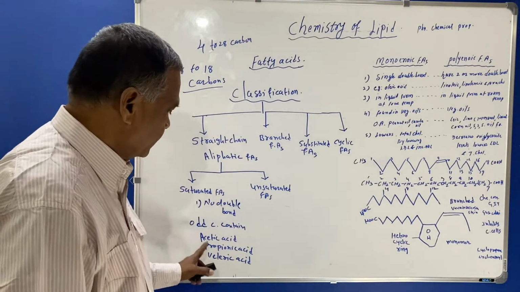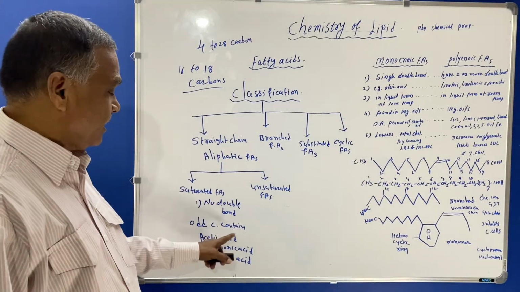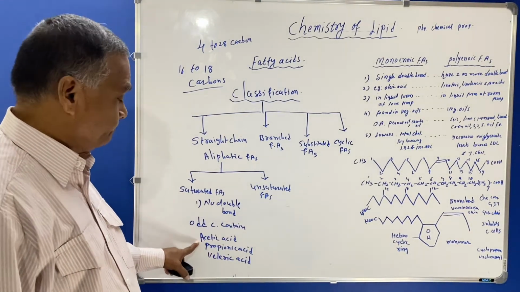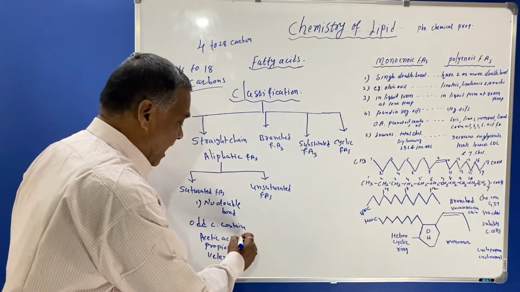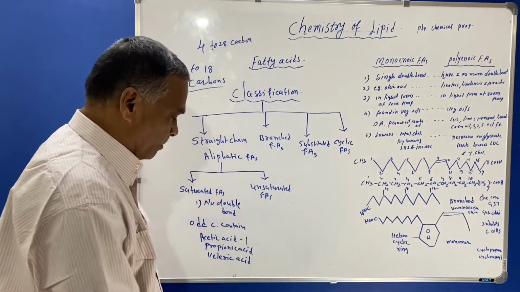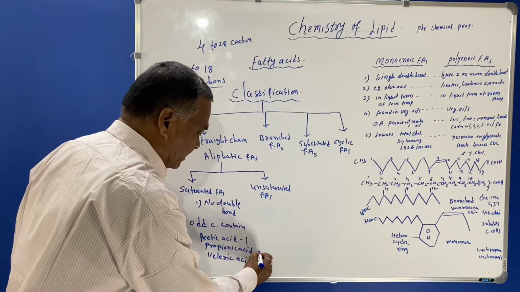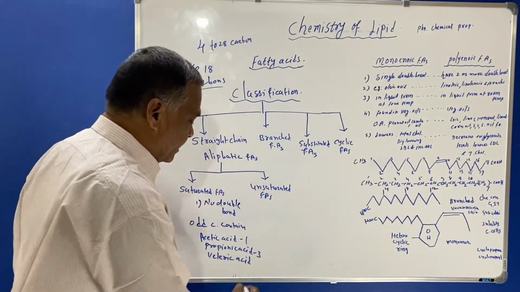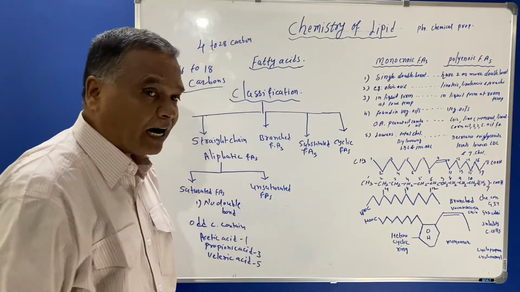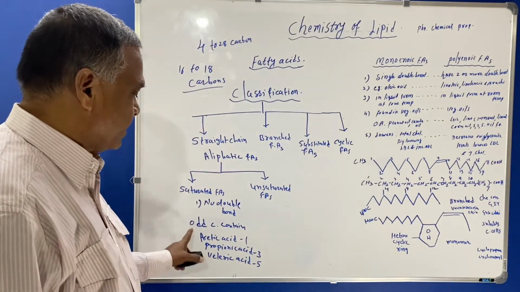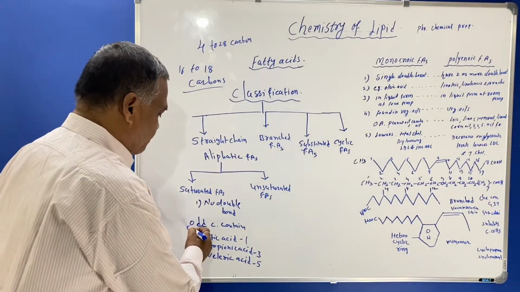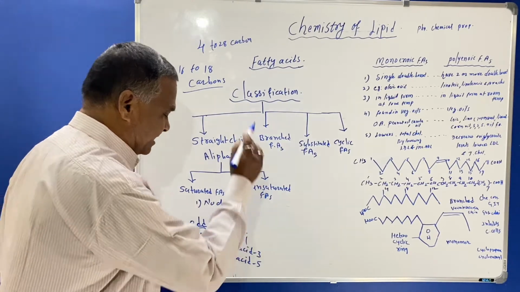Here the odd carbon containing fatty acids are acetic acid, which will have only one carbon, propionic acid will have 3 carbon, valeric acid will have 5 carbon. Therefore they are said to be odd number of carbon containing fatty acids.